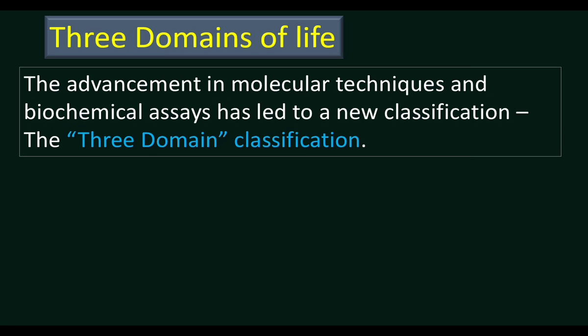We know that kingdom is the highest taxonomic category. Above the kingdom there was no category. But in this system, a new category is added above the kingdom. So kingdom comes below the domain.